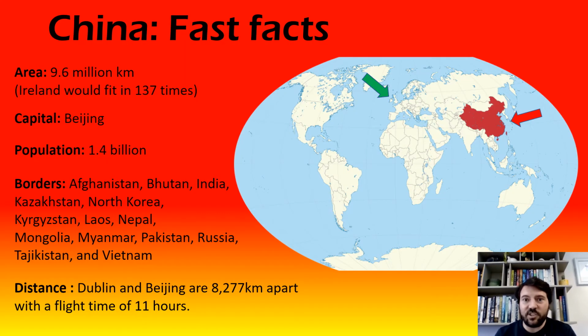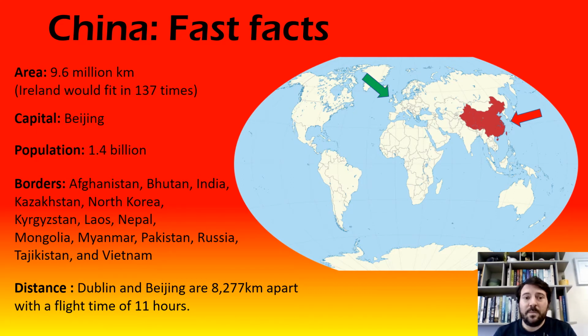Okay, well, we're going to start with the basics. First of all, where is China? If you look at our globe on the right, you can see that China, from our perspective in Ireland, is in the far east of the world. It is an enormous country and it covers a huge amount of area. You can see China on the map, but you can barely see Ireland. We've pointed a green arrow at it for you.